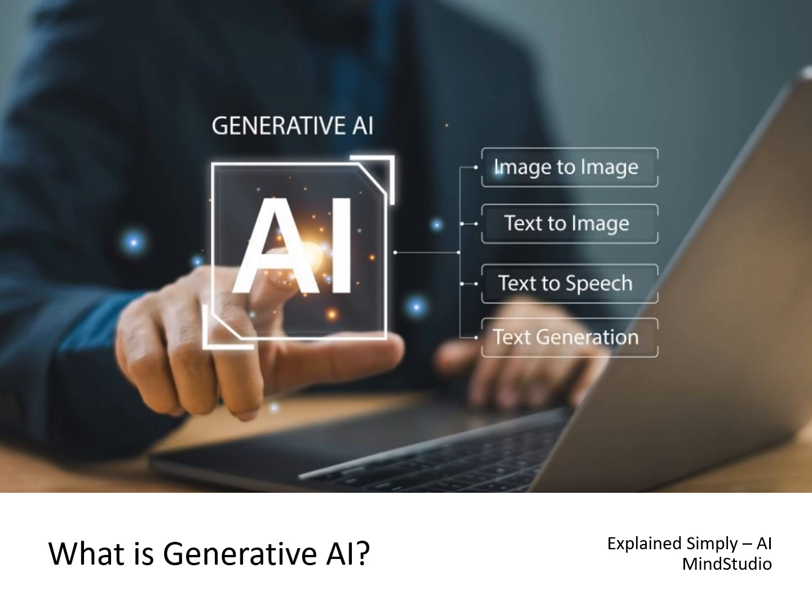So far, we've explored artificial intelligence, machine learning, neural networks, deep learning, computer vision, NLP, and CNNs. Today, we're diving into one of the most exciting and powerful areas of AI, generative AI. This is the technology behind tools like ChatGPT, image generators, music AI, and even code writing assistants. By the end of this video, you'll clearly understand what generative AI is, how it works, and why it's changing the world.